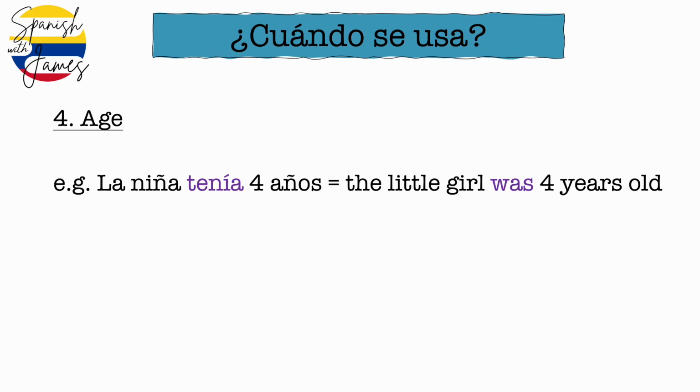Now the fourth way we use it is for talking about someone's age in the past. We think of the preterite for a single moment in time and the imperfect for a longer period of time. These sorts of things make sense under that same logic, because if you were to say the little girl was 4 years old, well, she wasn't just 4 years old for one moment in time, she was 4 years old over a prolonged period of time. So that logic will help you to see when to use the imperfect, when to use the preterite.